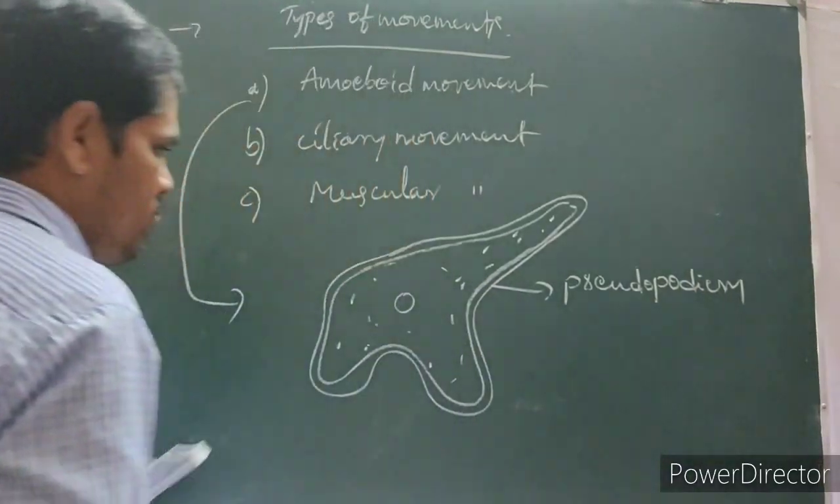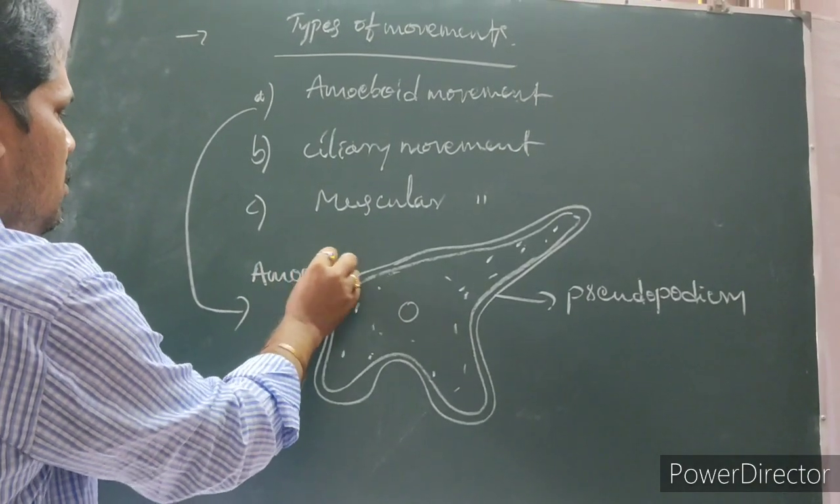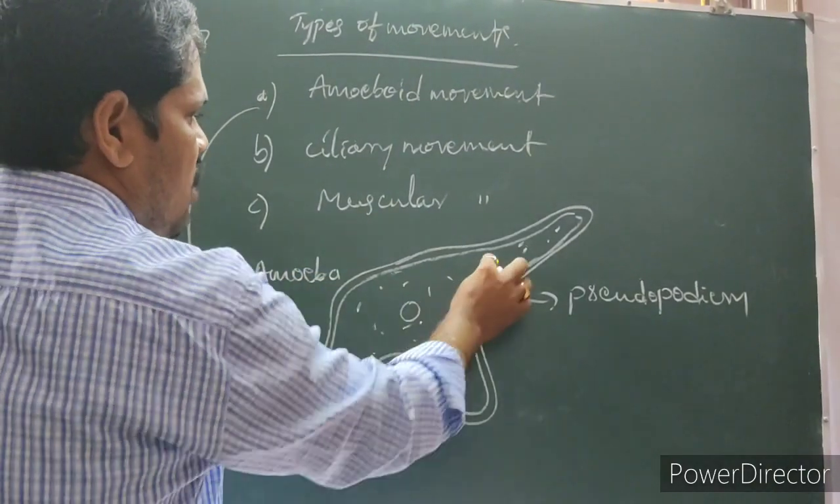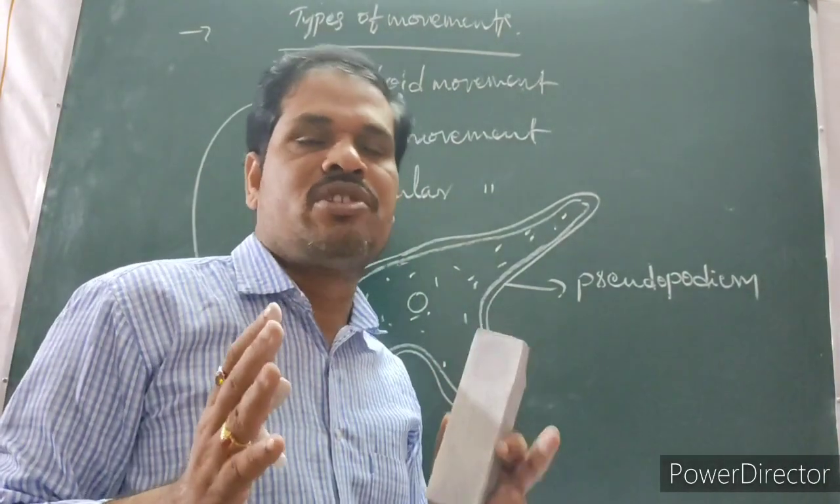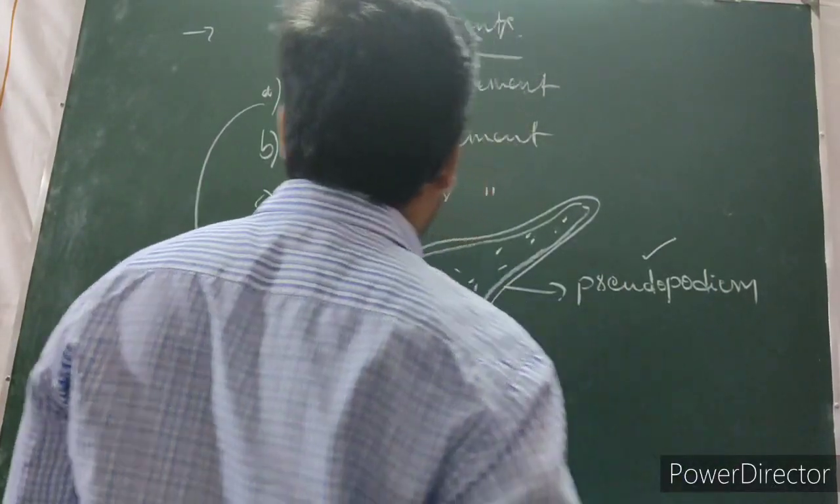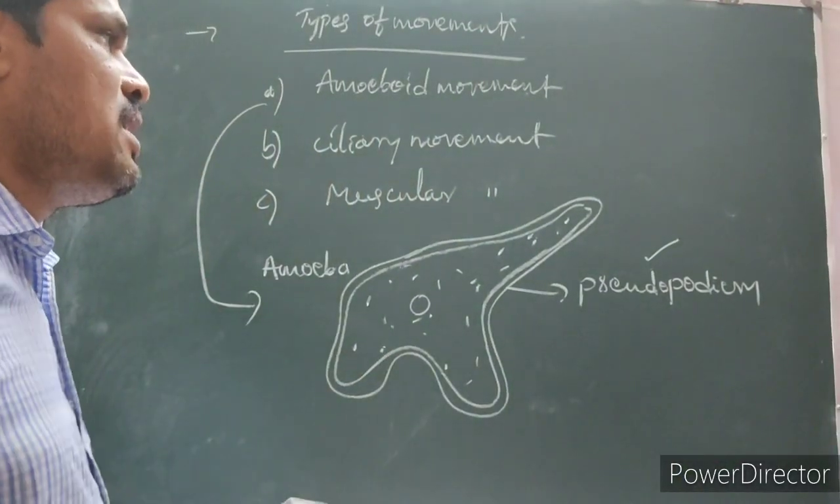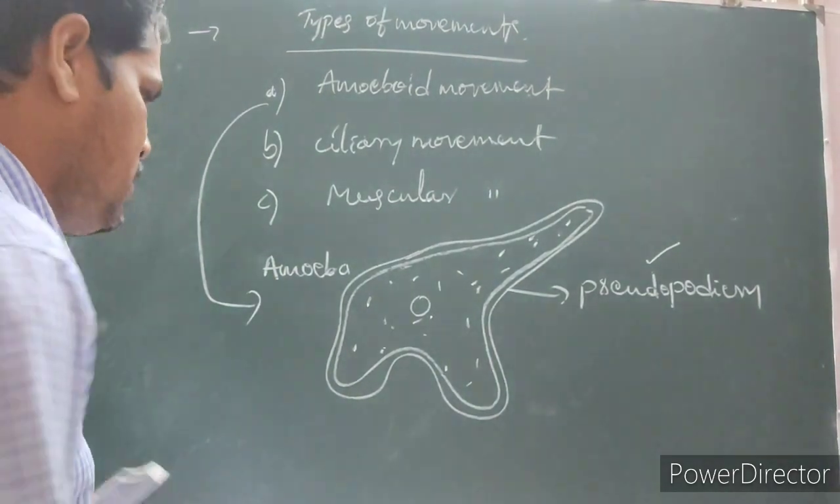Pseudopodium. In the case of amoeba, protoplasm accumulates in a specific area to form a finger-like projection called a pseudopodium. With the help of the pseudopodium, amoeba shows movement, which is called amoeboid movement.